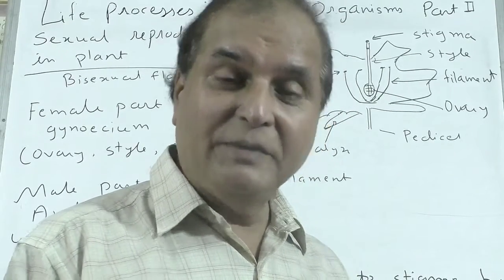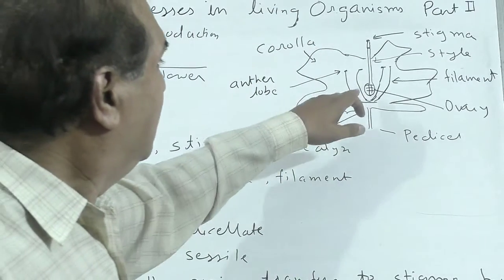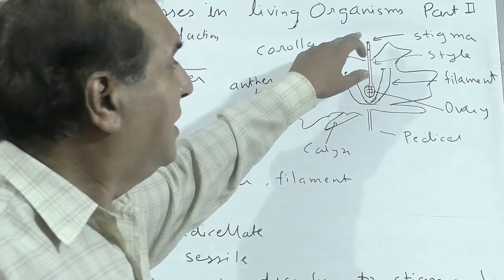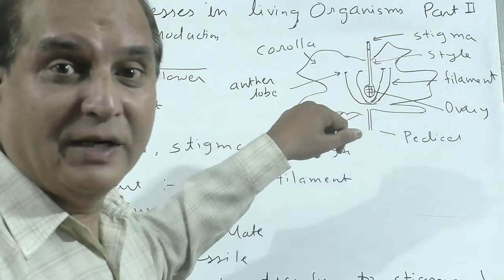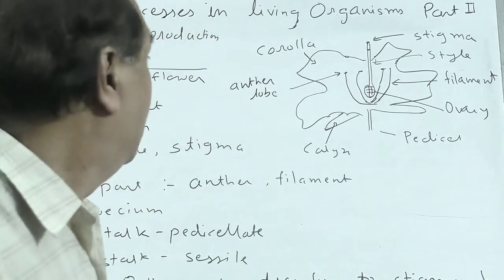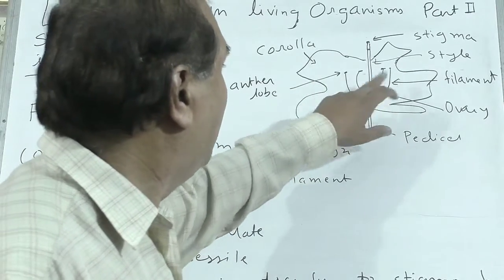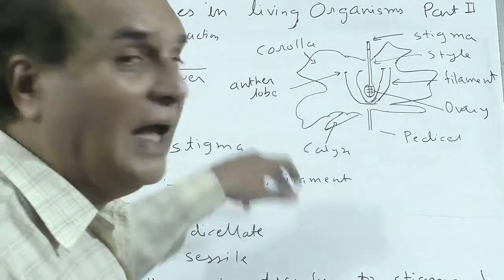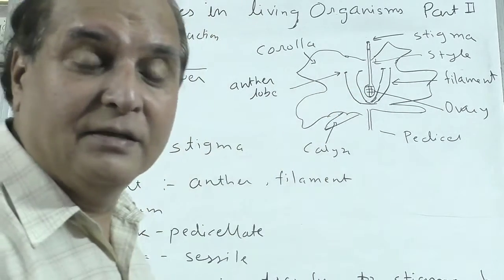Diagram you can see properly from the textbook. Roughly I am explaining to you. The middle part is the female part. It has the upper portion stigma, the stick is the style, and at the bottom the ovary. This whole part is the gynoecium, that is the female part. And the other you see are filaments. At the top of the filament you see some lobes, called anther lobes. That is the male part, the androecium.